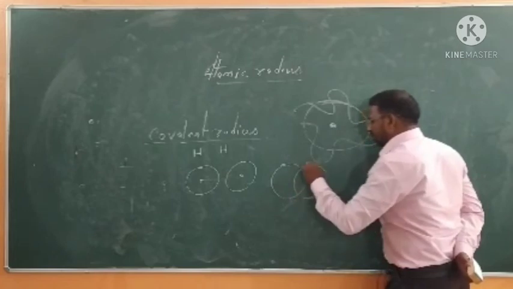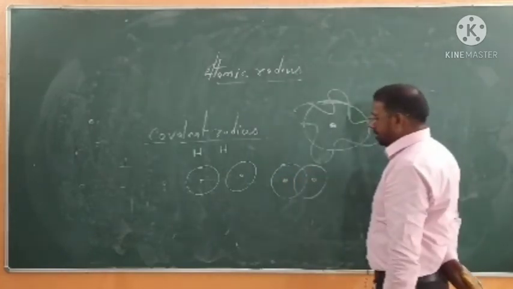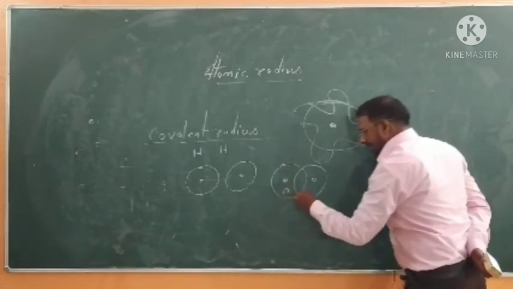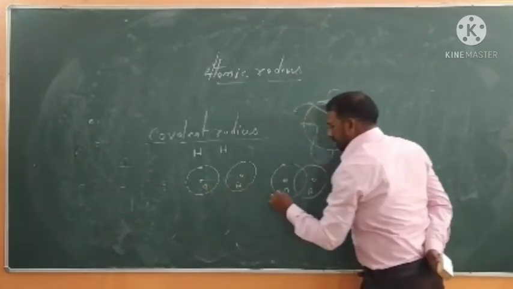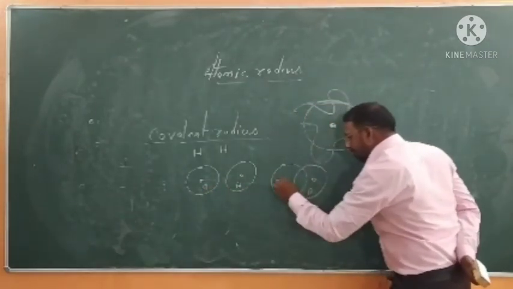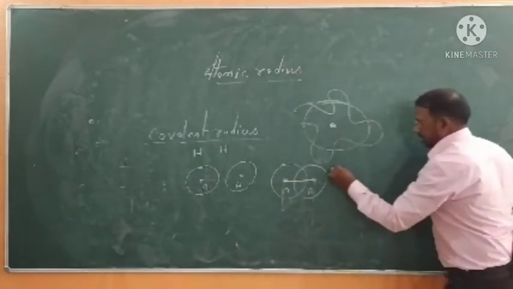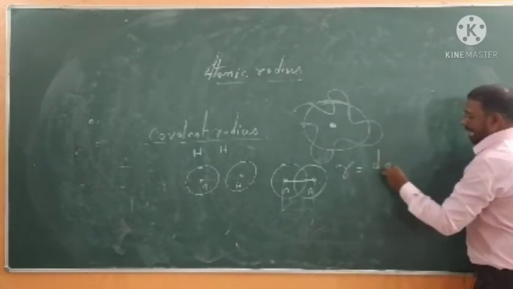A molecule, a covalent molecule. Once they combine, just measure the distance between the center of A and the center of A. Both are the same, right? That's why I am writing A and A.